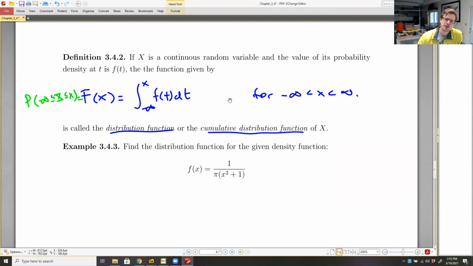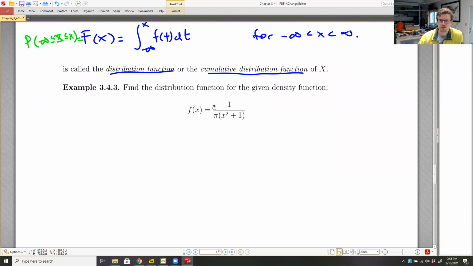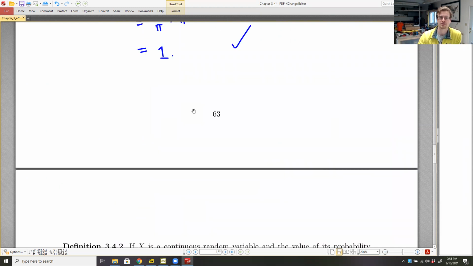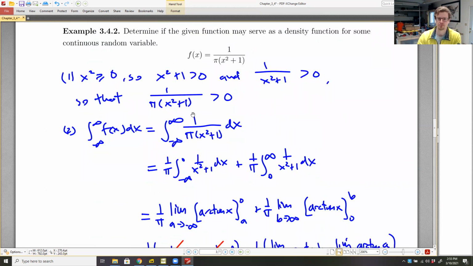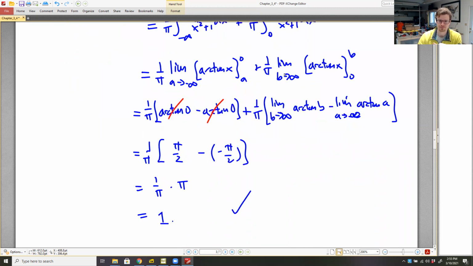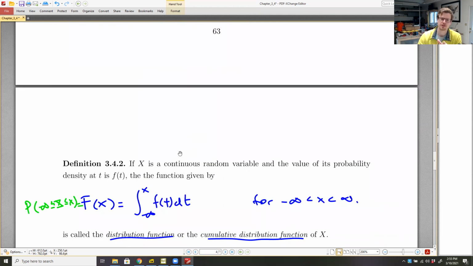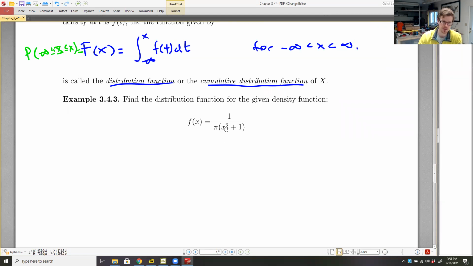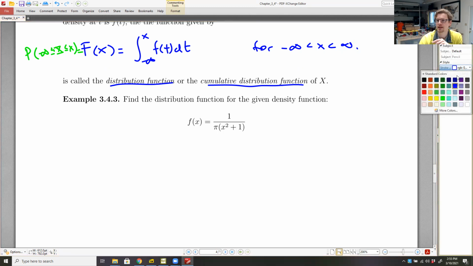So let's find the cumulative distribution function for what we showed in the previous example. Here's the example we just did. Can it serve as a probability density function? Yes, it can. So let's find the cumulative distribution function for this particular density function.